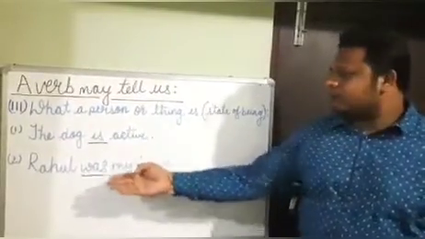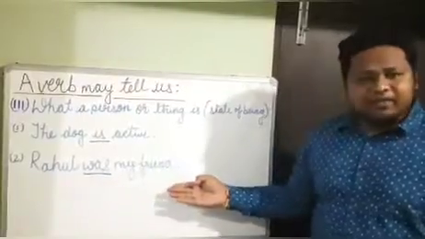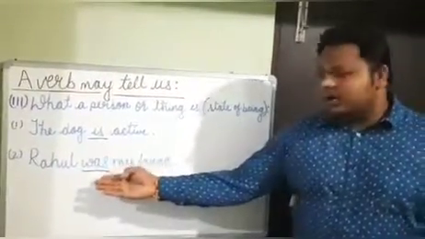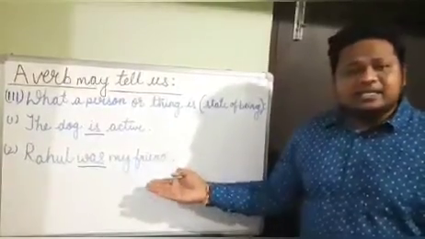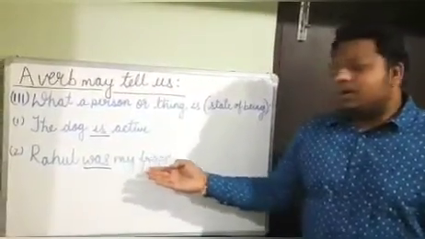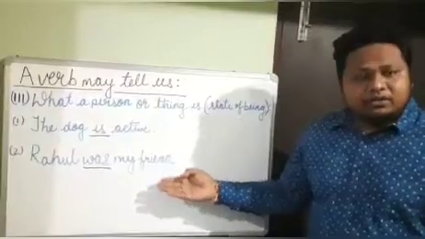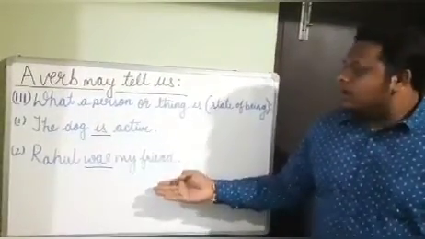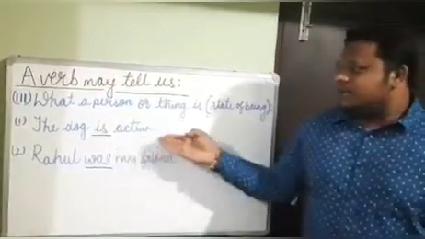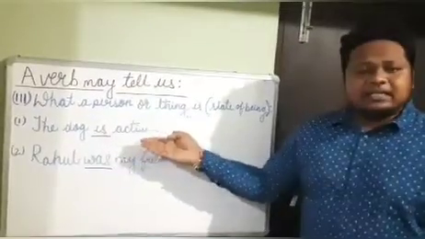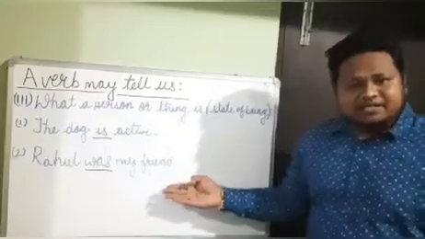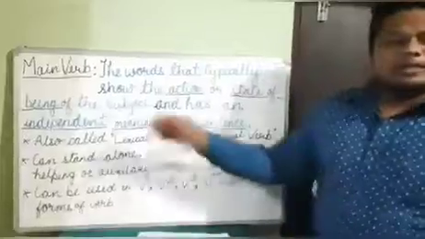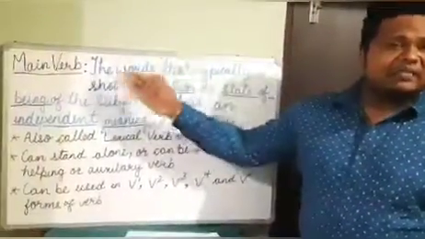Rahul was my friend. Here was is a state verb, as it defines whether Rahul was my friend or not. The only difference is that in the first case the tense is present tense, and in the second case it is a past tense.